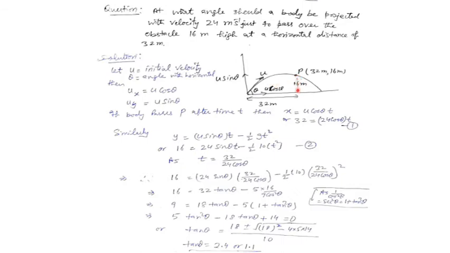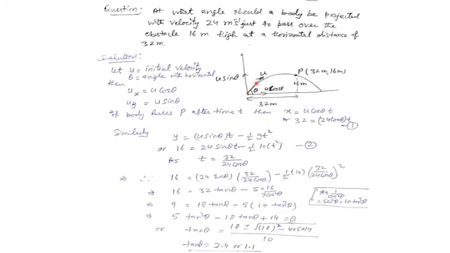I am supposing that this point is here, P, which is at height 16 meter and at a horizontal distance of 32 meter. I may take the point P anywhere in the diagram. So let my point P, whose coordinates are 32 meter, 16 meter, be at this position, and I want to find the angle theta. This theta is to be calculated.